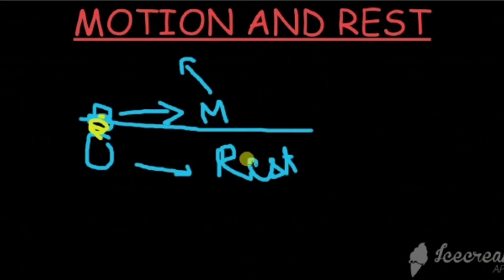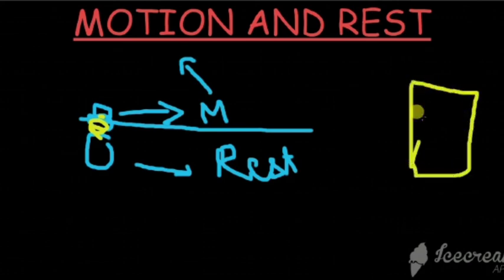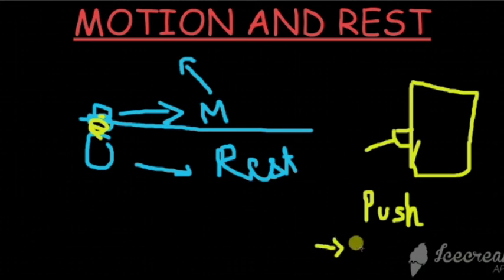For example, the object is placed over here. If it is pulled or pushed by someone like this, then the force comes in. That is push, and the applied force.